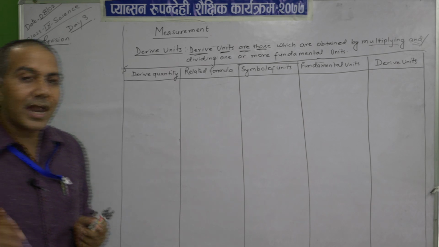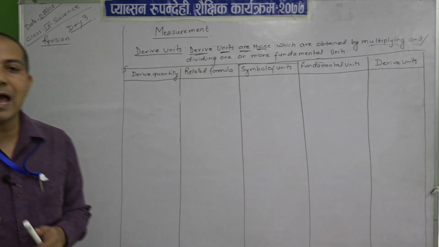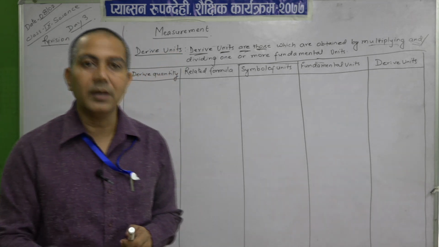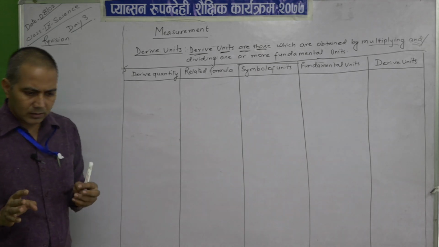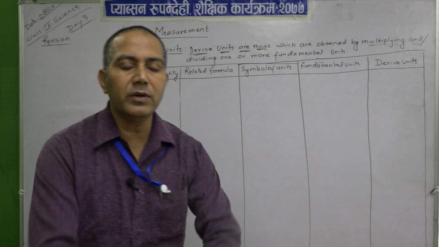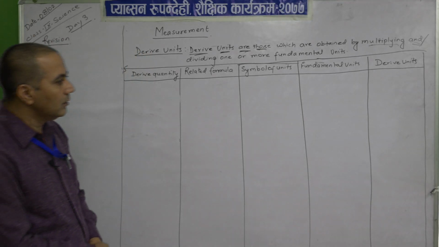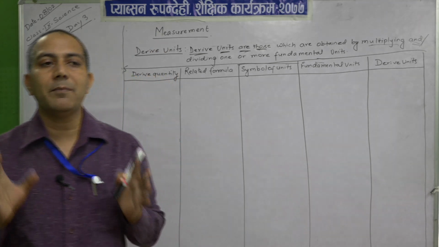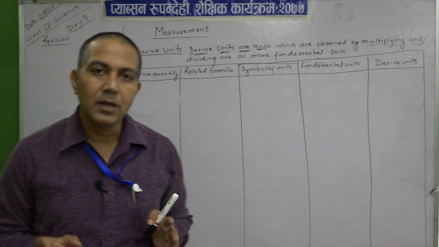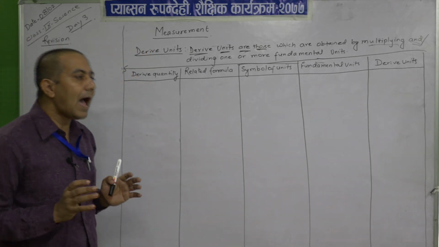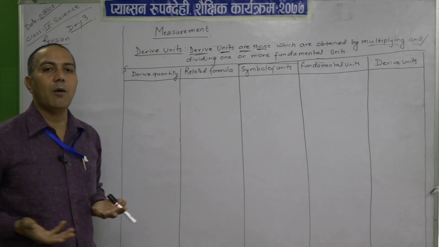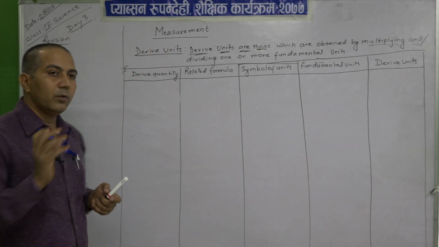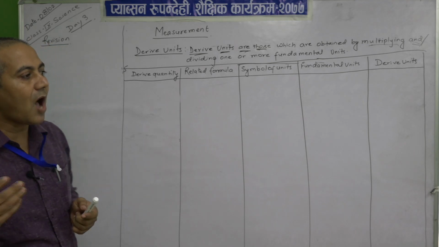Now, how are derived units developed? Derived units are developed from fundamental units, the base units. So can we say how many derived units there are? No. For fundamental units, we can say there are 7 base units, but derived units are more because they are formed from the fundamental units. Therefore we cannot say the number of derived units.